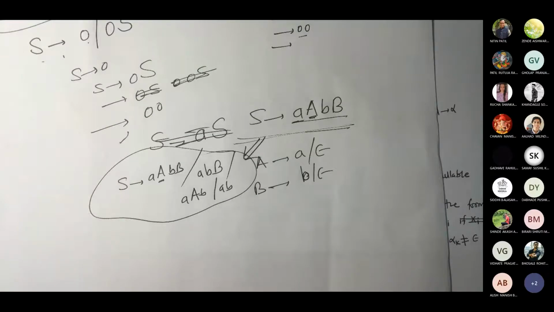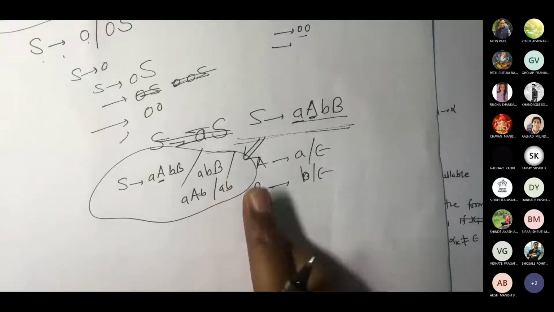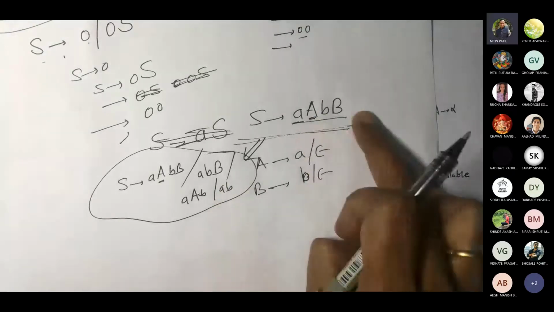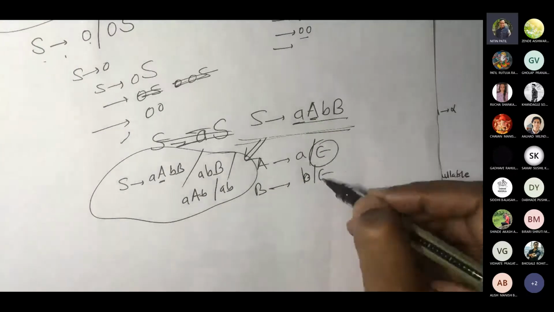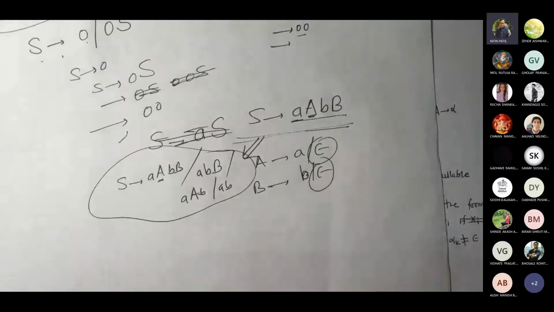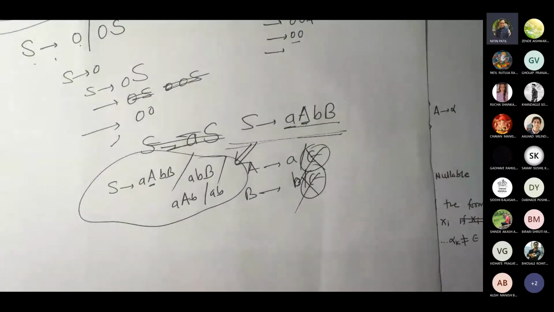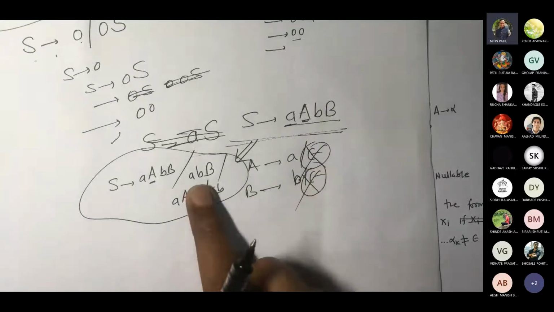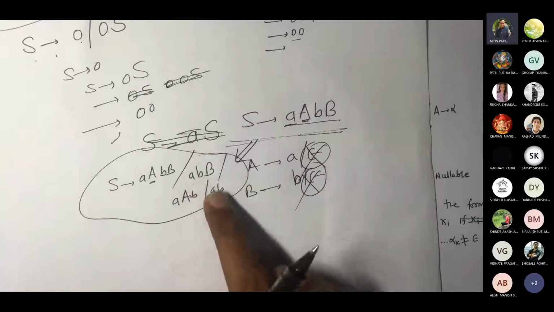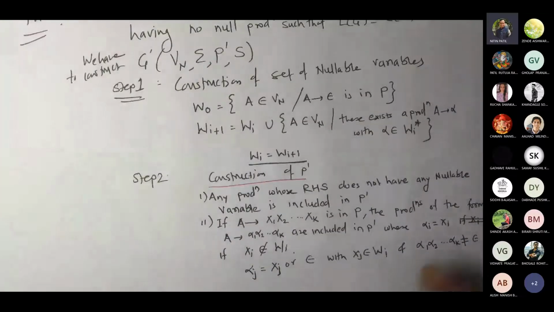Yes, sir. Okay, so you are erasing that epsilon here. Whatever epsilon you are supposed to get, you are trying to erase it directly. So even if I remove these productions now, I'm going to get the same language. If I delete these productions, I get the same language, because if I put both of them or one of them to be epsilon, these three would be solving my problem. Correct? So this is what we are talking about.